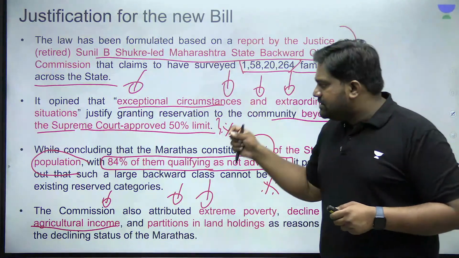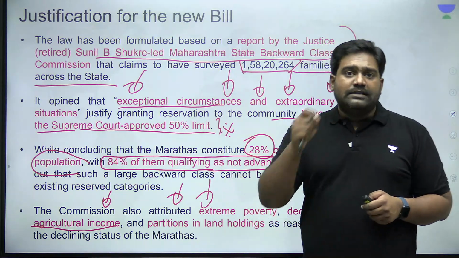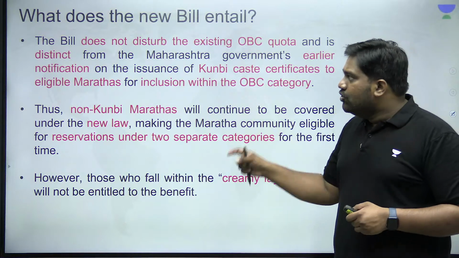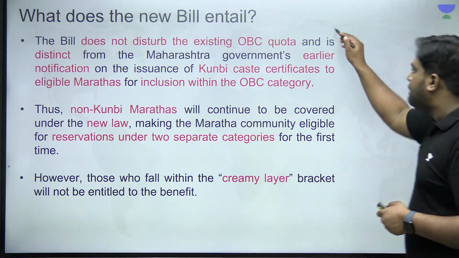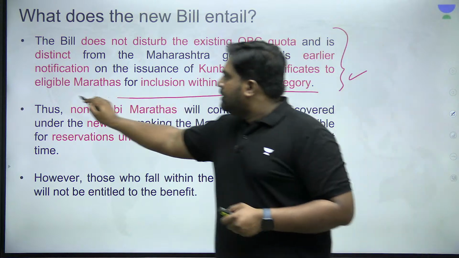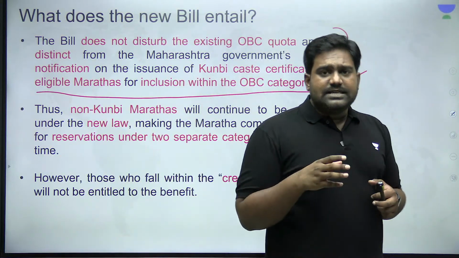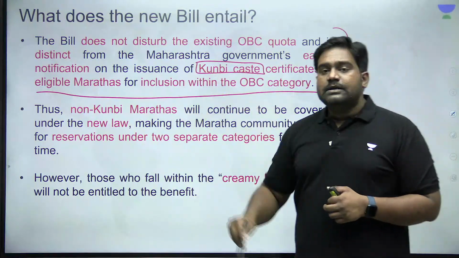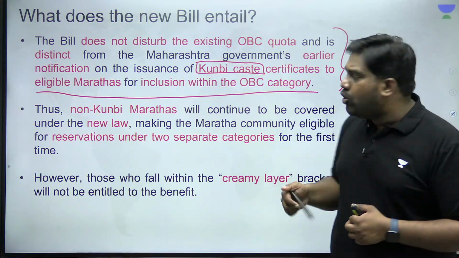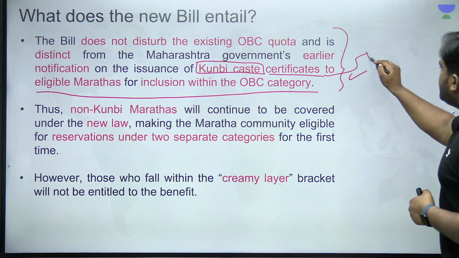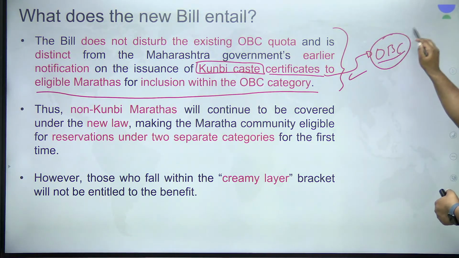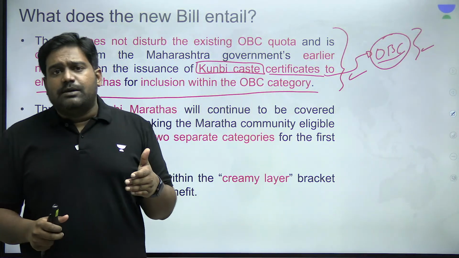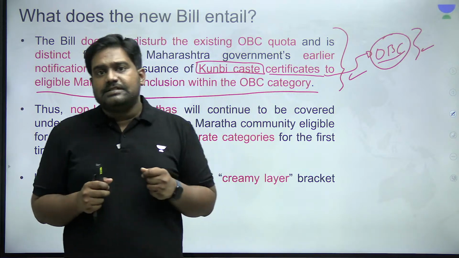Establishing these facts and figures, the commission recommended that reservation should be extended to the Maratha community. Based on this, the new bill was drafted and now it has been passed by the Legislative Assembly. Prior to this, some castes within the Maratha community, like the Kunbi caste, were given reservation under the OBC category. By issuing OBC certificates to the Kunbi caste within the Maratha community, these sections had been provided reservation under the OBC class, right?